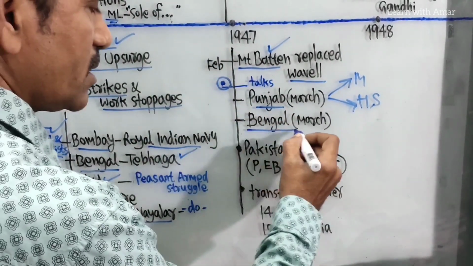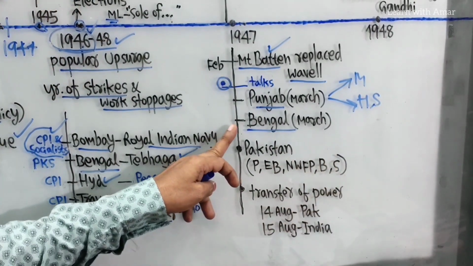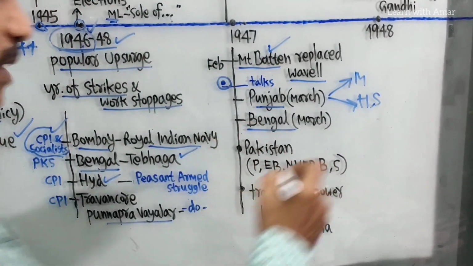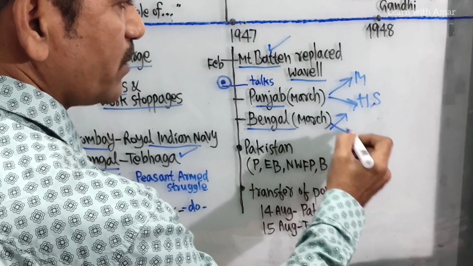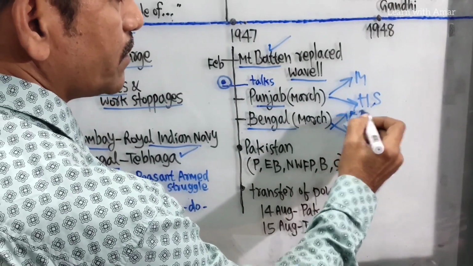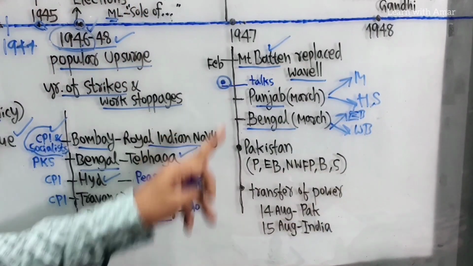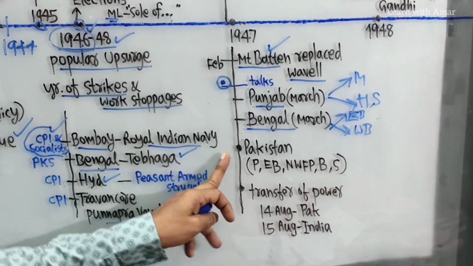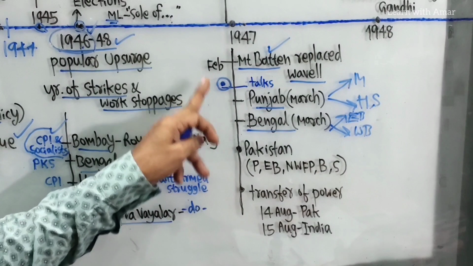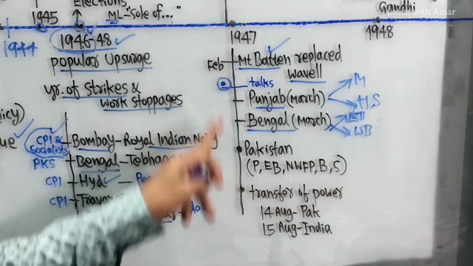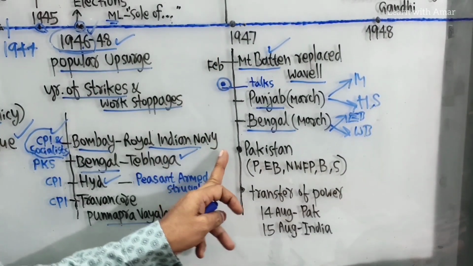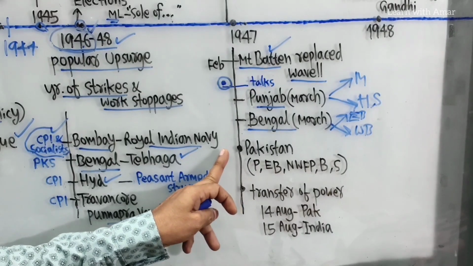Now one more is the same in Bengal. Bengal was also divided into two parts, East Bengal and West Bengal. Okay, so now one more, Pakistan. Here talks failed, so Mountbatten, the Viceroy, declared the partition of India.